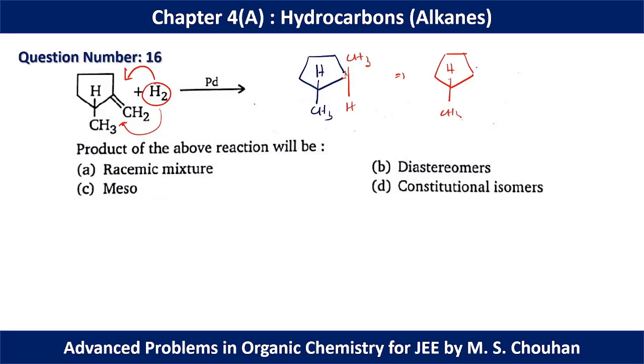So definitely we have two different products in this case, okay. And if we look at the relationship between these two molecules, the connectivity or attachment is similar between the two molecules and there is no mirror image relationship between them. That's why these two products are known as diastereomers, okay. So for question number 16, option B should be the correct option.